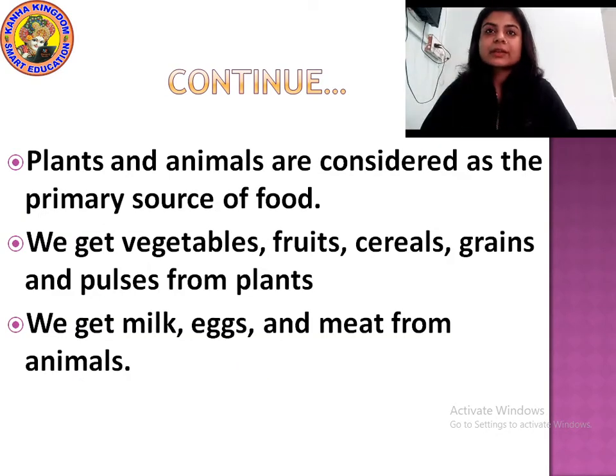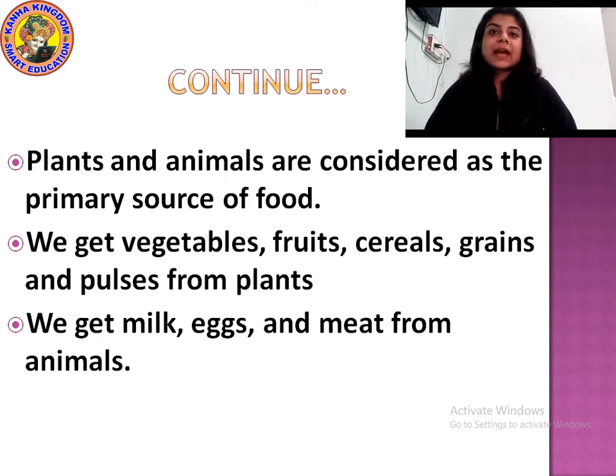See students, it is written in the slide. Plants and animals are considered as the primary source of food. Why are they considered as the primary source of food? Because the food that we eat, we get directly from these plants and animals. From plants, what do we get? We get vegetables, fruits, cereals, grains and pulses from plants.